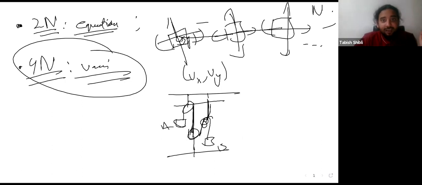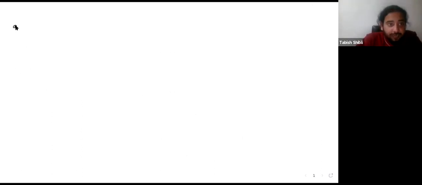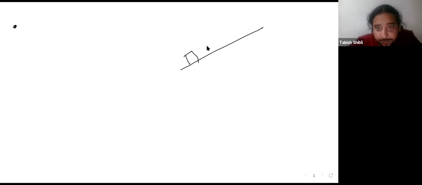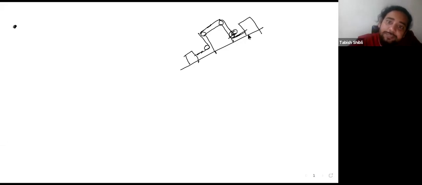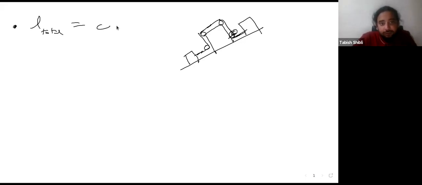So how does this take place in our particular example? Well, what we had was the slope where there were 3 masses, and they were connected by this string. You understand the point. So what I'm saying is that the total length of the string has to be a constant.